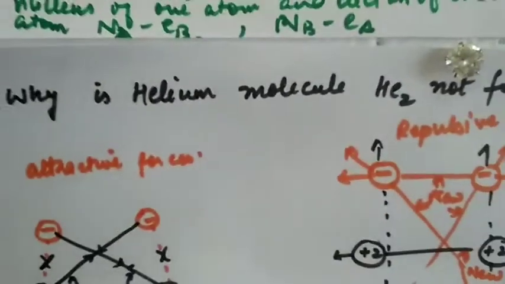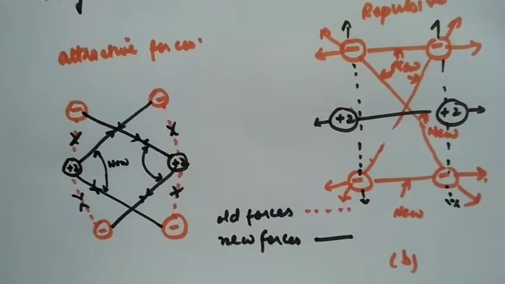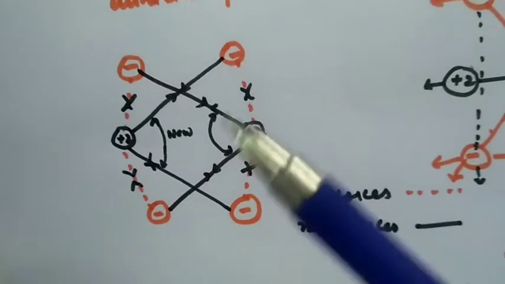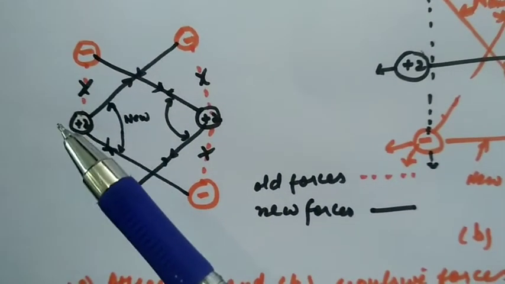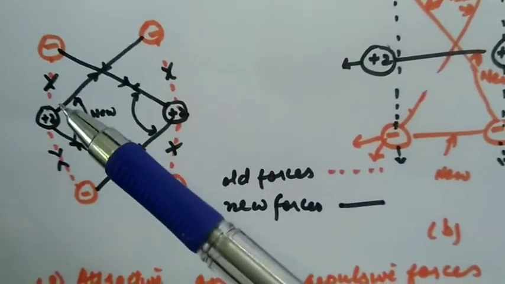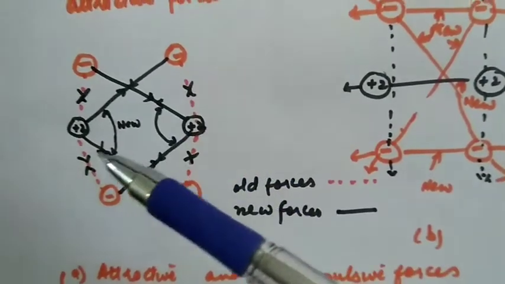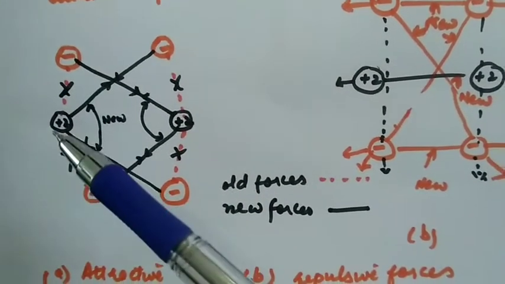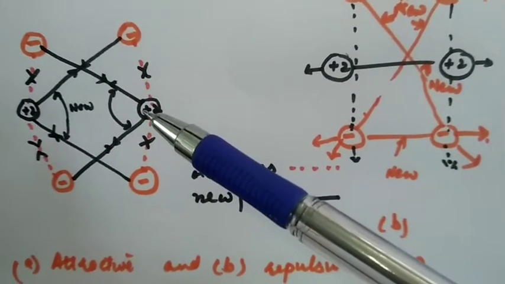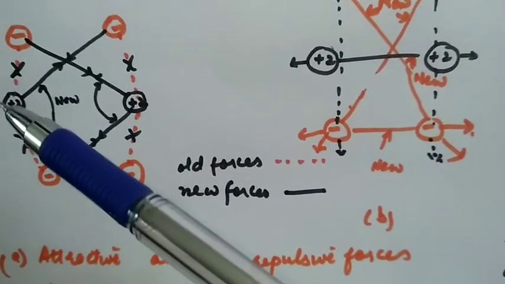We can also explain why a helium molecule He2 is not formed with the help of valence bond theory. Again, we consider that the atoms of helium come closer to each other. This is the nucleus of one helium atom having +2 positive charge and 2 electrons. These are the old forces of attraction. When they start coming closer to each other, new forces of attraction come into play. The electron of this atom will get attracted by the nucleus of the other atom, and similarly the other electron will also get attracted, and the electrons of the other atom will also get attracted by the nucleus of this atom.